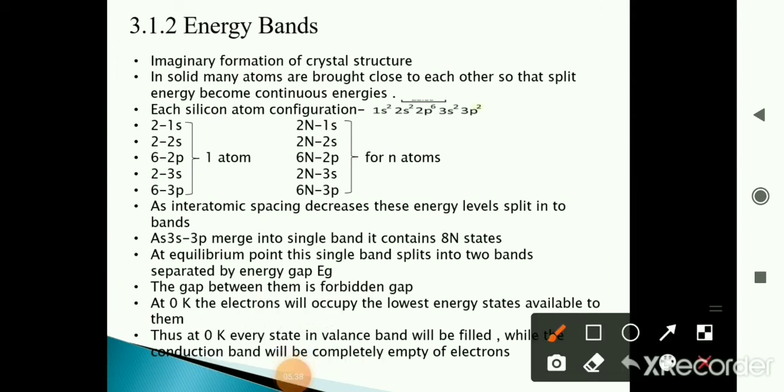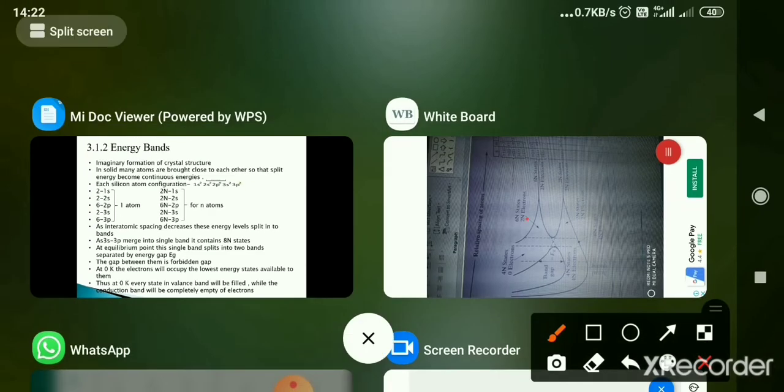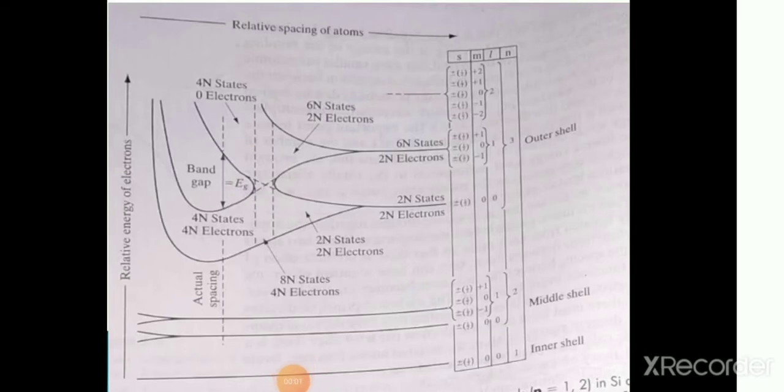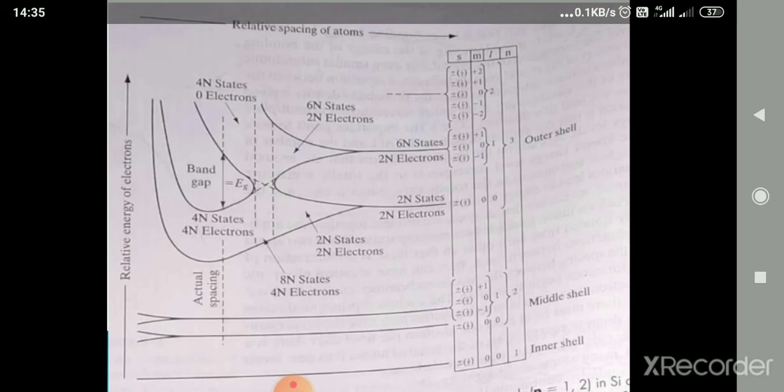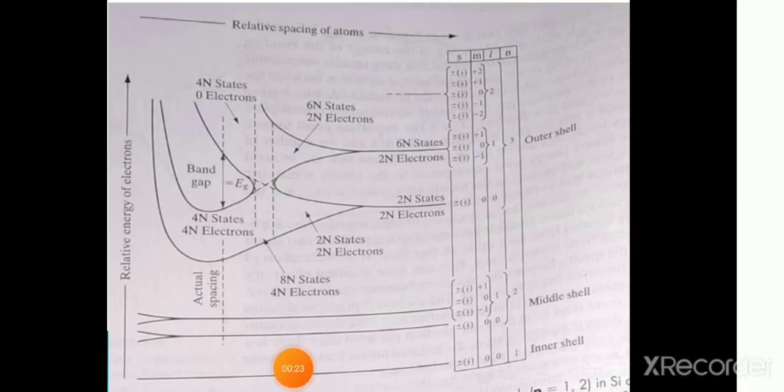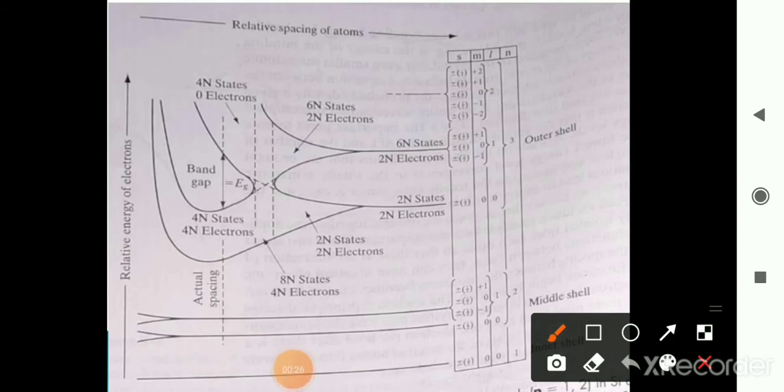As interatomic spacing decreases, these energy levels split into bands. Here, interatomic spacing decreases in the sense, if you refer to this graph, interatomic spacing. As interatomic spacing decreases, these energy levels split into bands. As 3s and 3p merge into a single band, it contains 8n states. This is explained here with this graph. This is the first configuration.